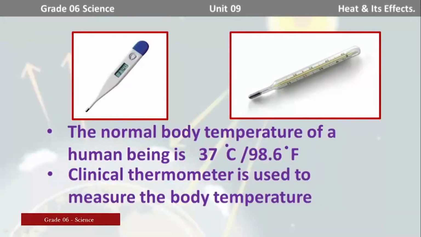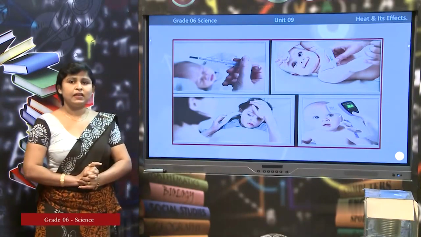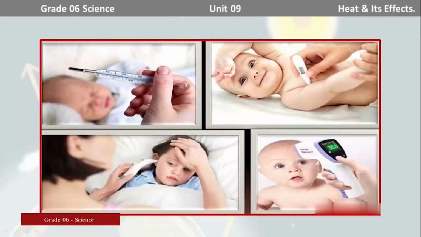I think it is very familiar to you. You may have clinical thermometers at home to measure your body temperature. In these two pictures, I have given you clinical thermometers, right? Here I have given you several instances where clinical thermometers are used, right? A normal clinical thermometer is used in the first picture. A digital one is used in the second picture, and you can see in the last picture there is a special type of thermometer. What is it? Yes, that is the infrared thermometer, right? That is widely used at different places these days to get quick recordings of temperature.